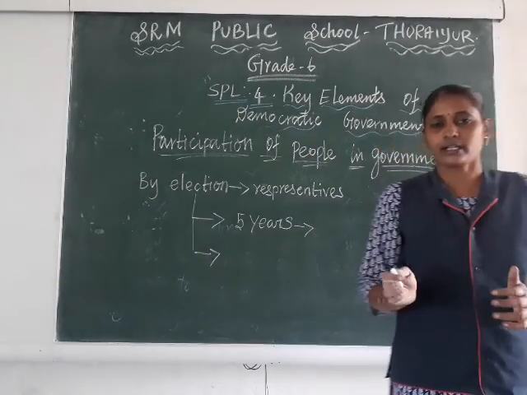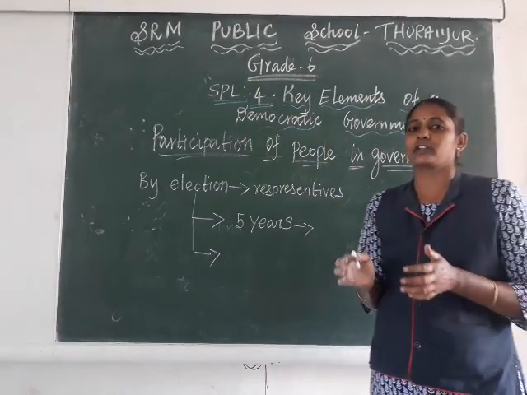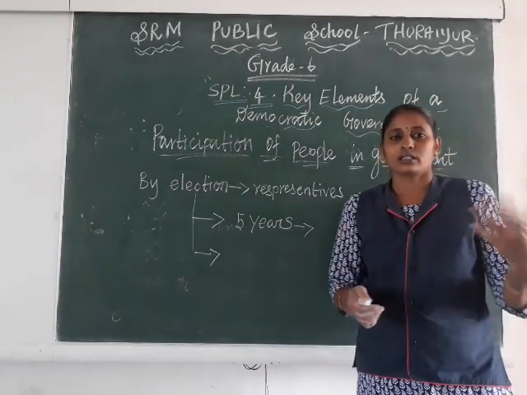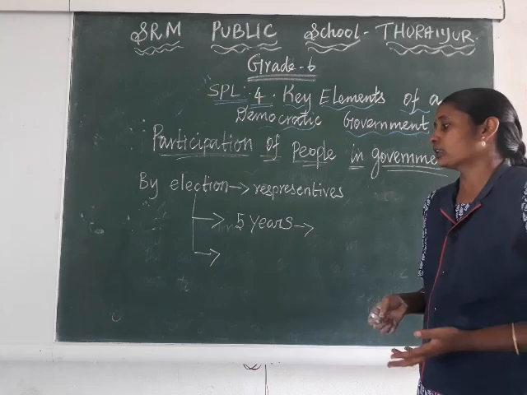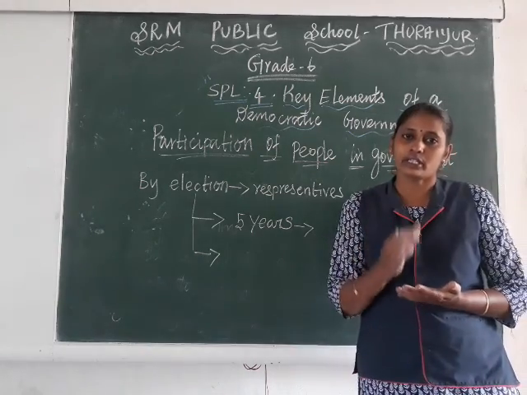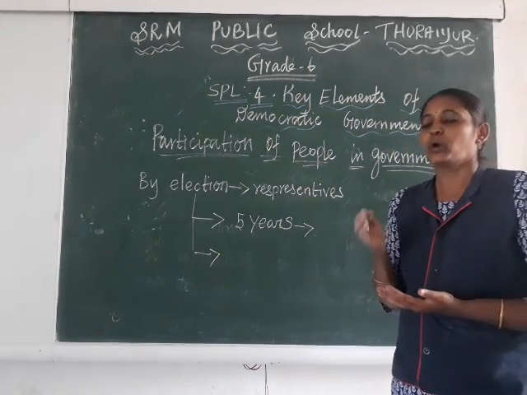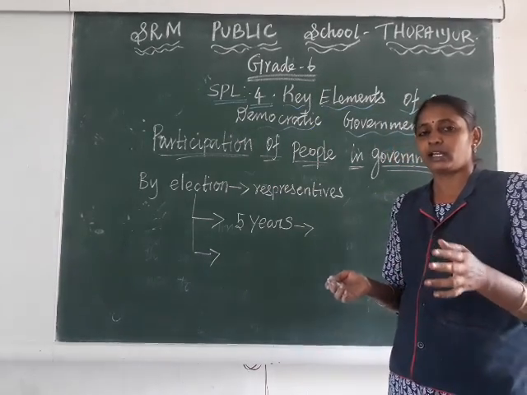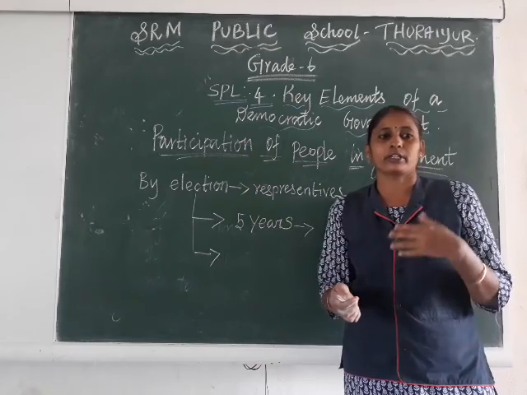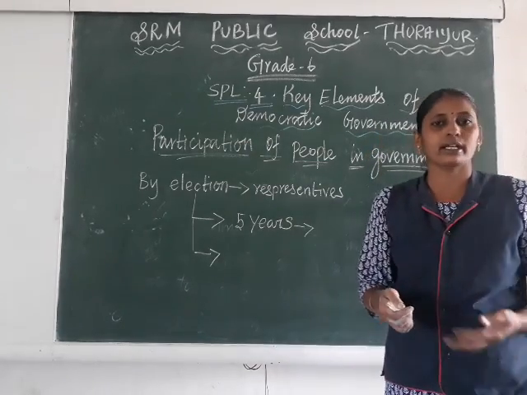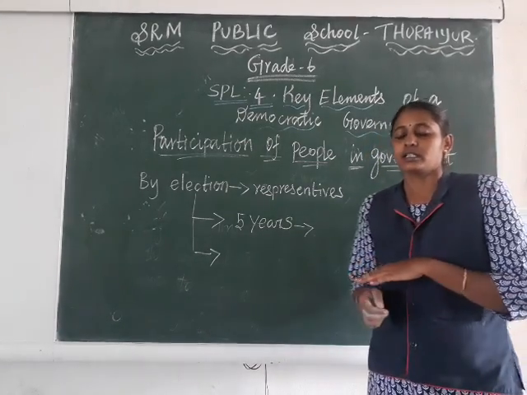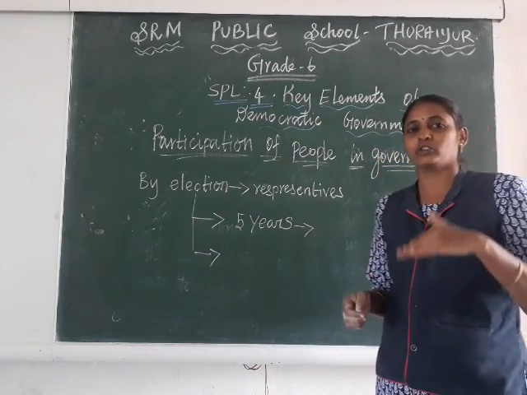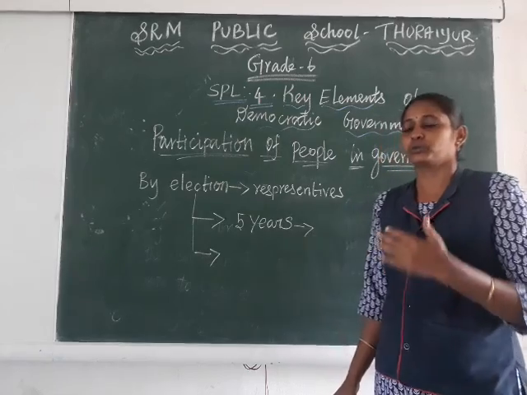Okay, this is the way to select legislative members like MLAs, MPs, or Panchayat Raj members, the councillor, ward member, everything. Every 5 years in India we conduct elections, and people who have completed the age of 18 or above are allowed to vote, irrespective of their caste, color, or economic status.